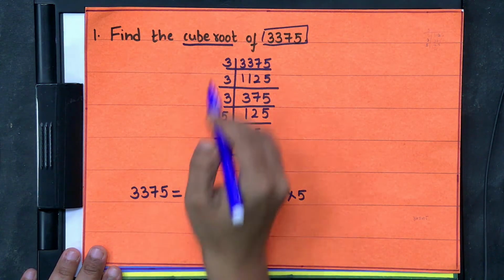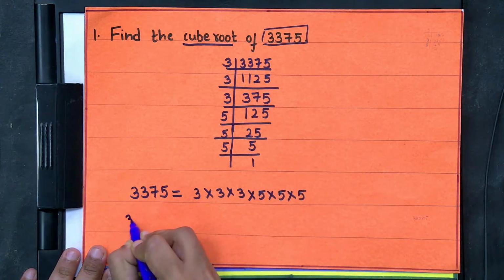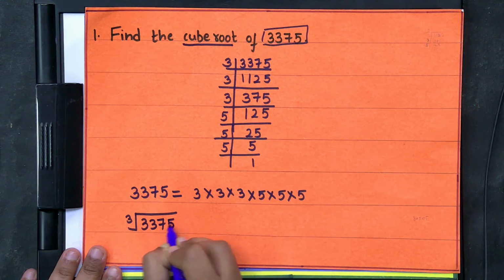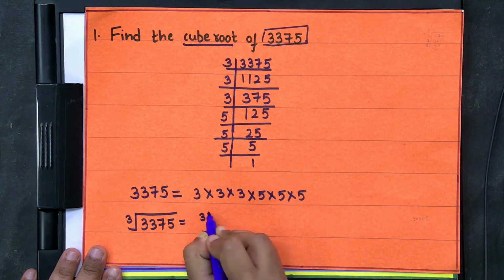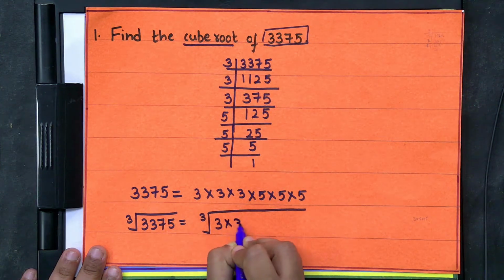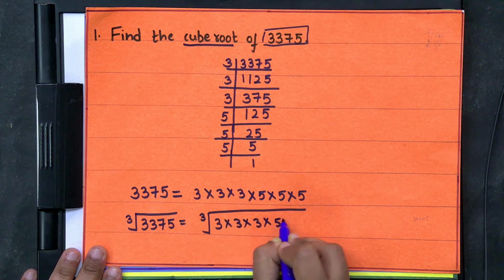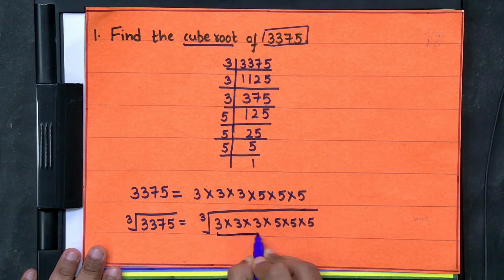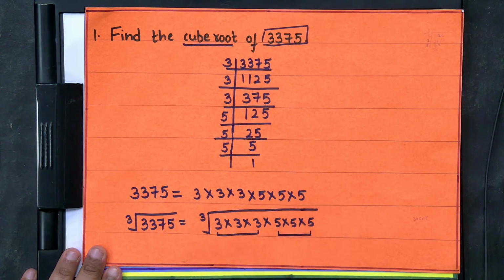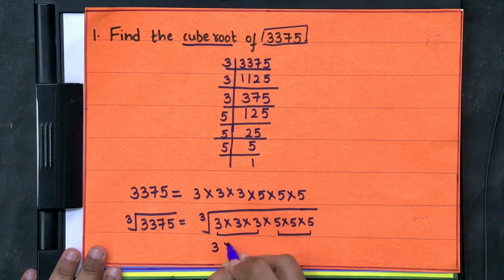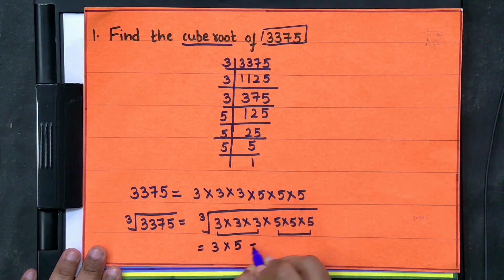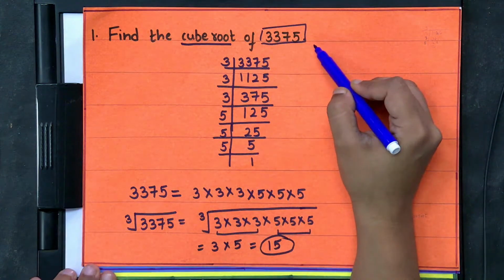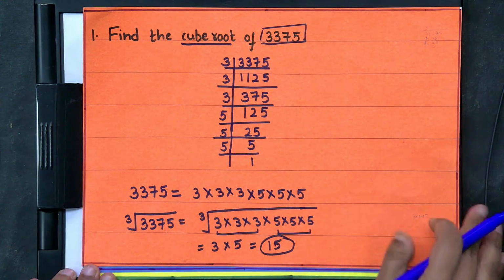As we need to find the cube root, this is the symbol. Write down 3375, which is 3 into 3 into 3 into 5 into 5 into 5. You have to make groups of 3. Here we have one group, another group is here. So take out 3 and 5 and multiply them. What will you get? 15. So the cube root of 3375 is 15.